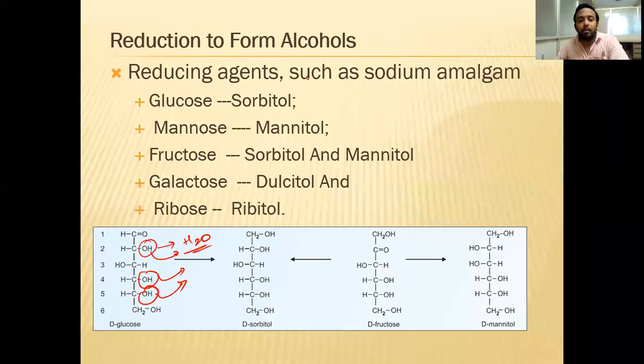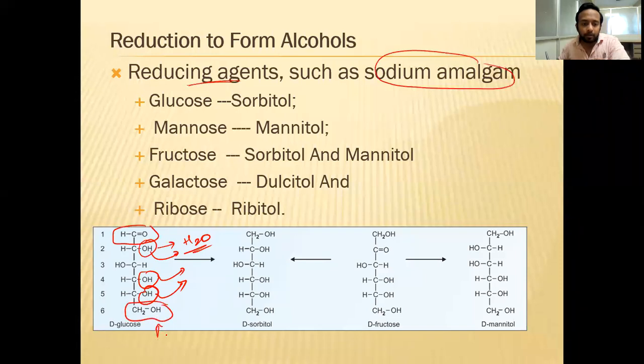Next, what happens when you add a reducing substance, for example sodium amalgam? You can see in the structure the CHO group, and CH2OH is actually alcohol.